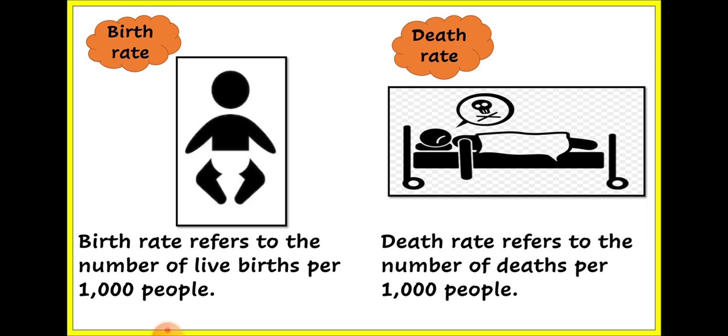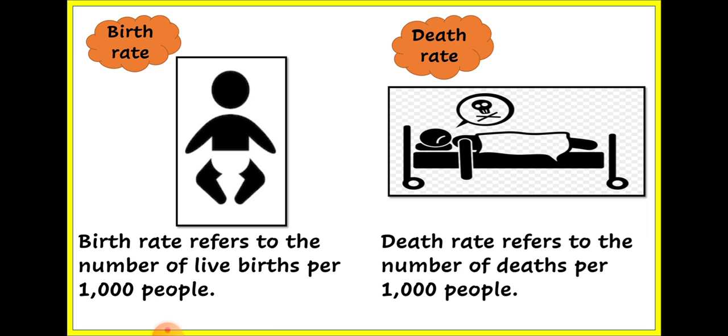Now, what is death rate? Death rate refers to the number of deaths per 1,000 people. Per 1,000 people, how many people are dying, that is the death rate, and per 1,000 people, how many people are being born, or how many newborn births are happening, that comes under birth rate. Both these factors affect the population change, because birth rate means it is increasing the population.